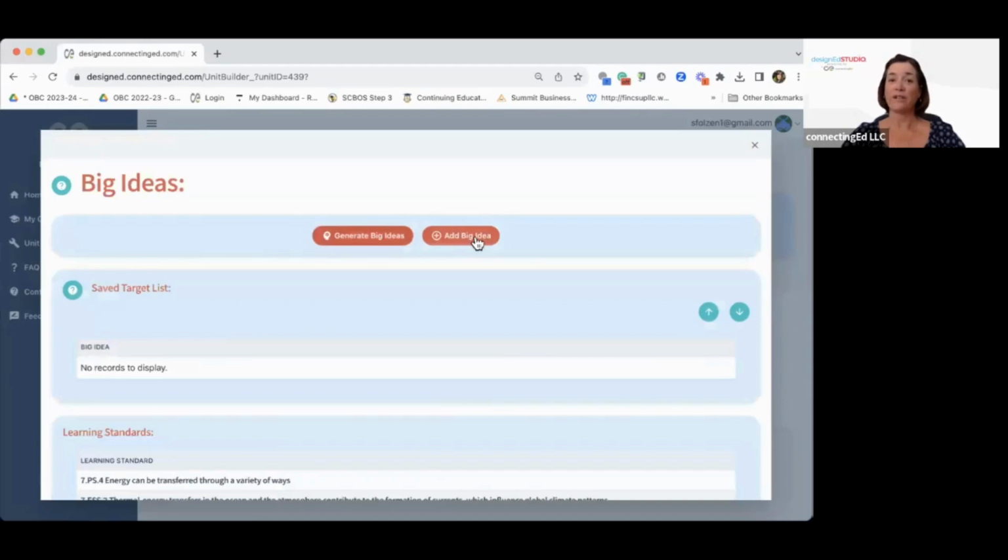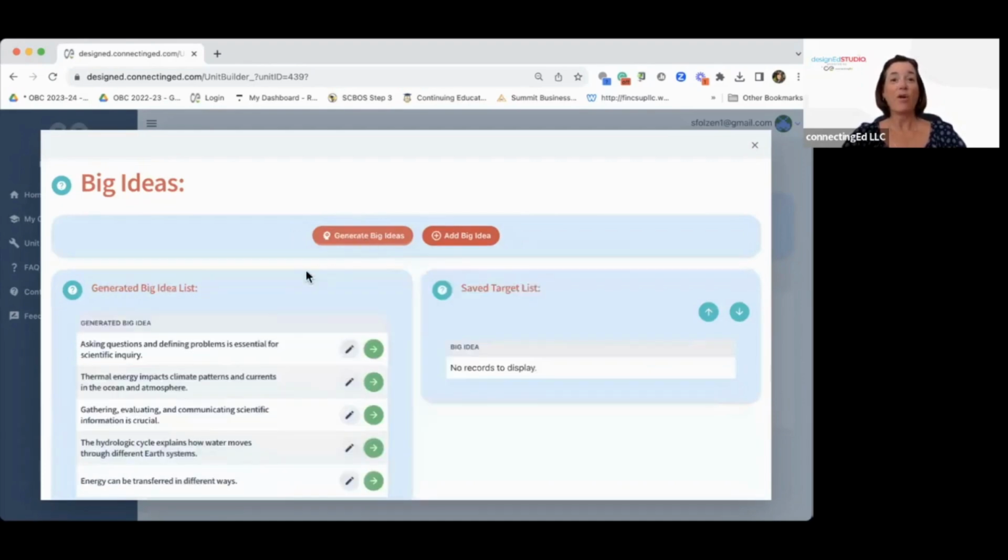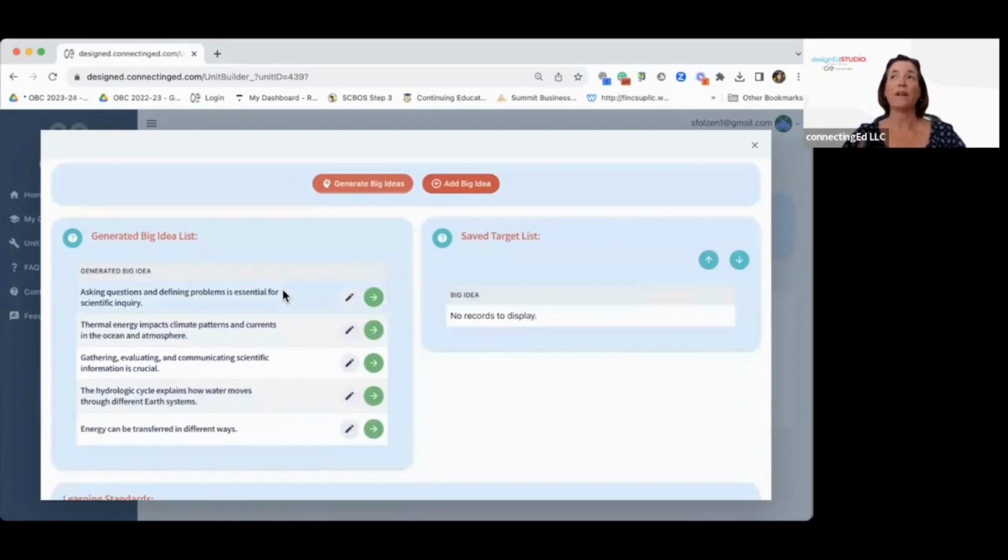You can always generate your own, or you can always add your own big ideas, but we are going to ask our AI friend to generate big ideas for us. Now, always remember that when we're generating things, it's because it's an AI assistant and it's helping us to get better ideas. Doesn't mean we take everything that's here.